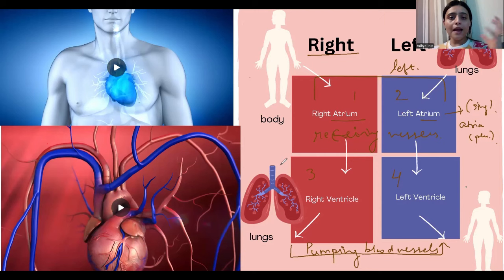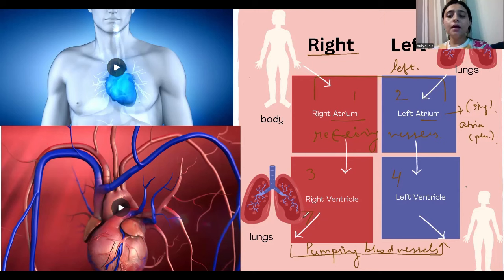So from the upper part and the lower part, the blood comes towards the heart. And then the blood enters the heart. First of all, the blood enters the right atrium. And then the blood goes on to the right ventricle, from where it is divided into the left and right lungs, and from there the deoxygenated blood is converted into oxygenated blood.